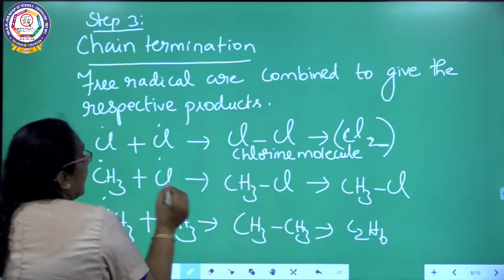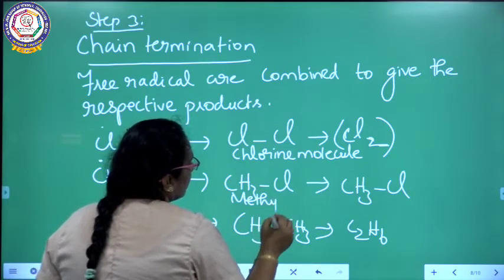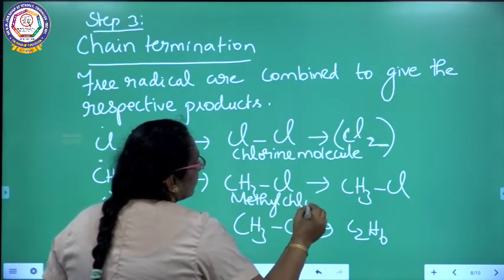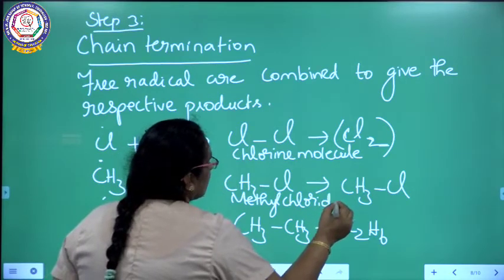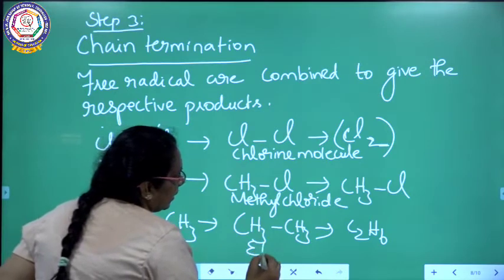Similarly, methyl free radical plus chlorine free radical gives methyl chloride. Similarly, two methyl free radicals are combined to give ethane.